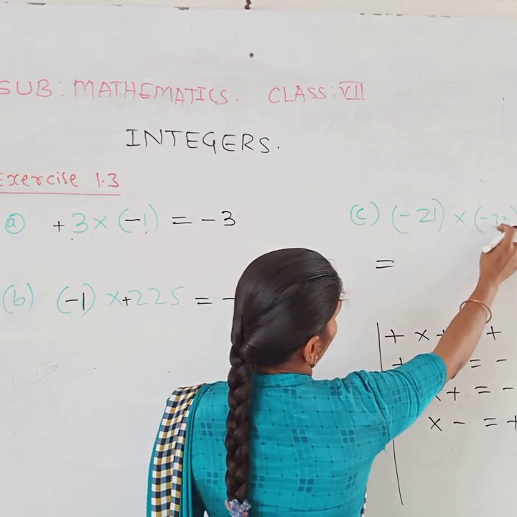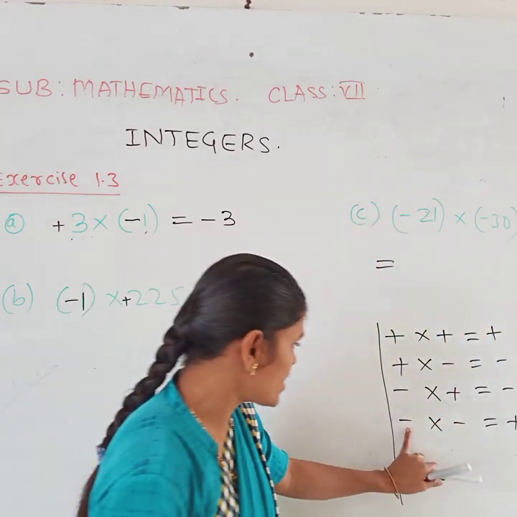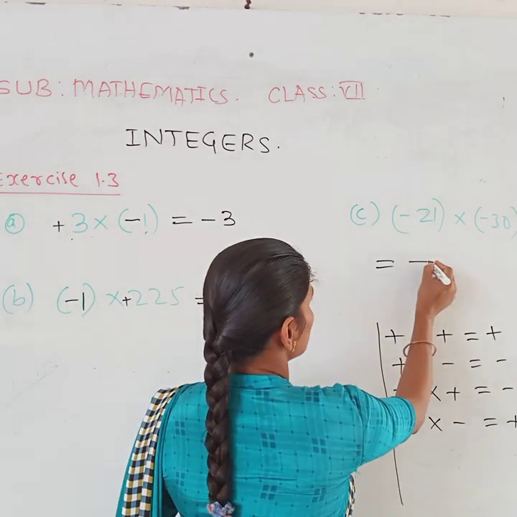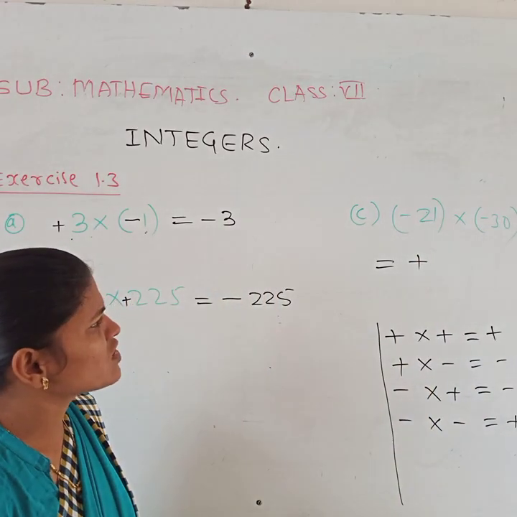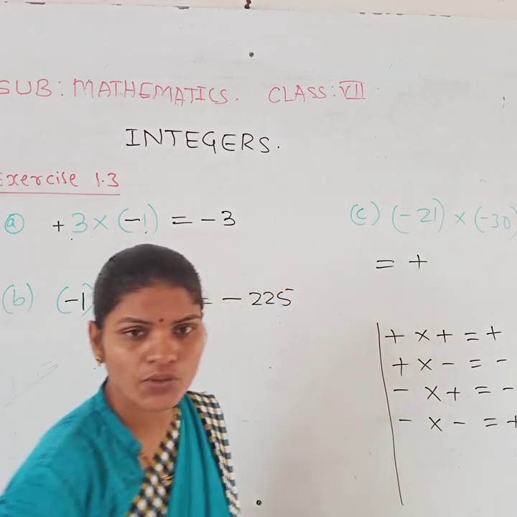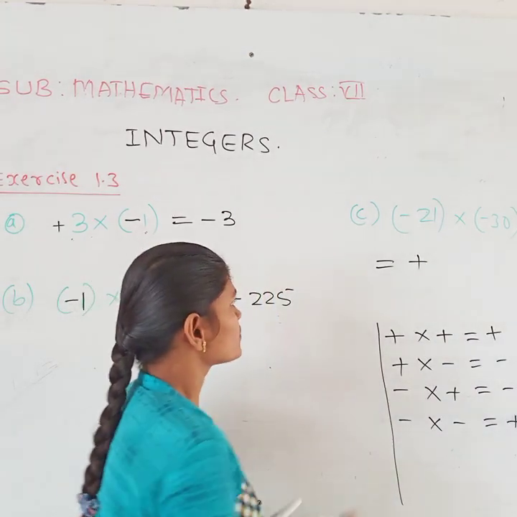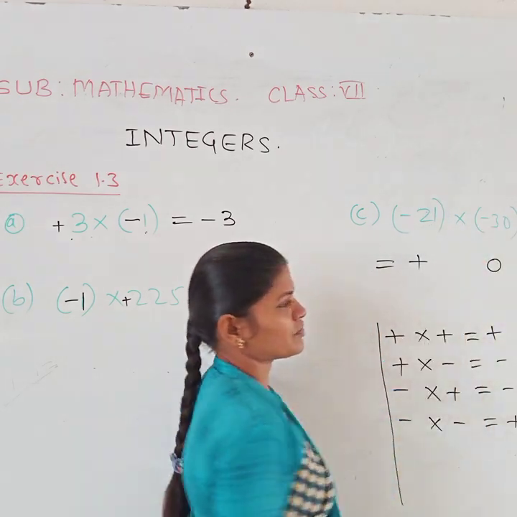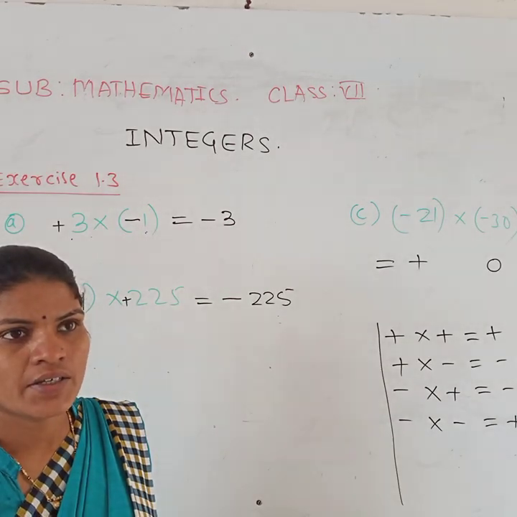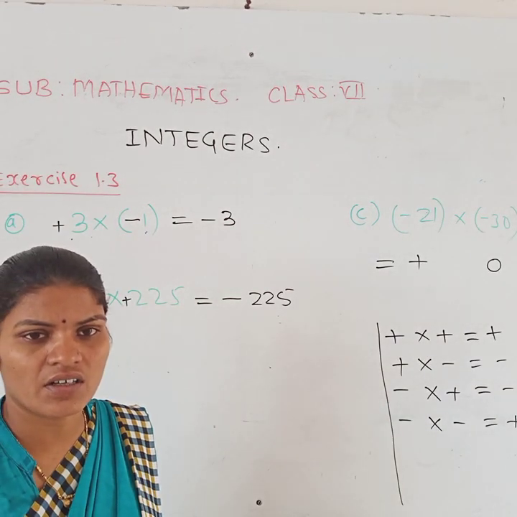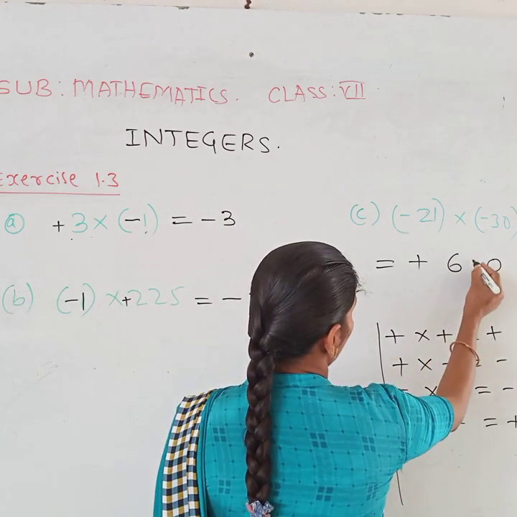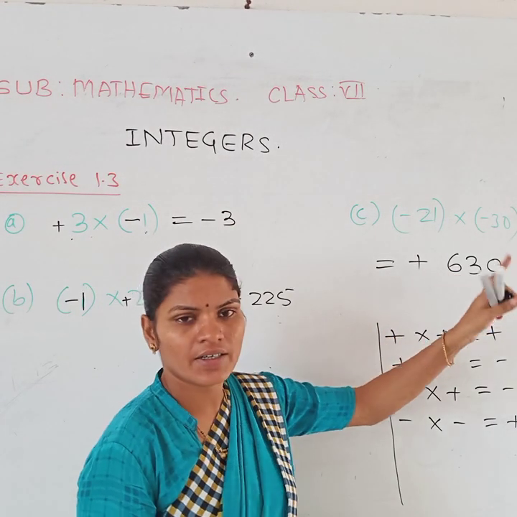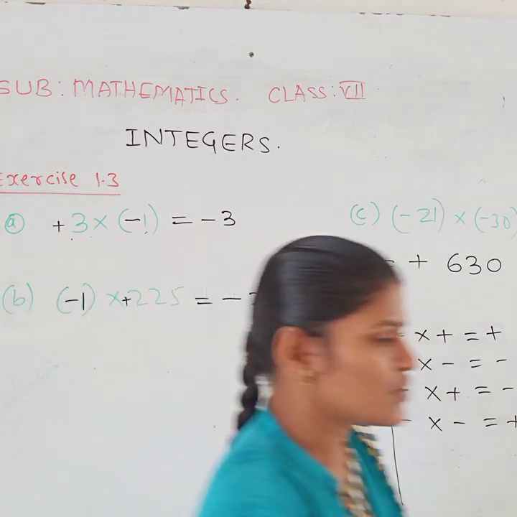So next one, minus 21 into minus 30. Very interesting. Minus into minus is plus, so your answer is a positive integer. It means 21 into 30. How can we do it? Very easy, the 21 table. 21 into 0 is 0. 21 threes are 63. So your product is plus 630.